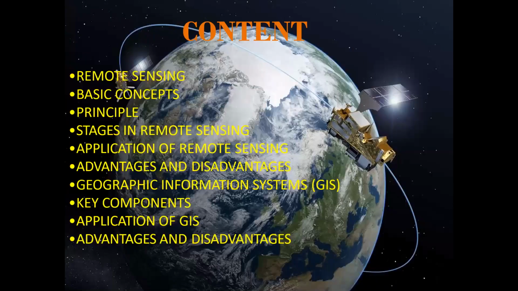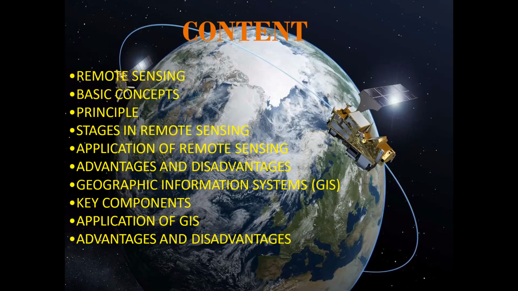Remote sensing contains, see the slide: first, remote sensing basic concepts and principle, stages in remote sensing, application of remote sensing, advantages and disadvantages, geographic information system, key components, application of GIS, advantages and disadvantages. Today we discuss remote sensing and GIS.